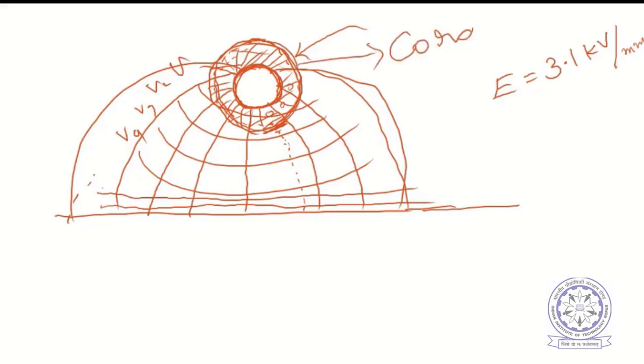So this is one of the problems with overhead conductors. It is actually unwanted. It will not only cause losses to the system, but also interfere in communication networks, radio and TV signals, etc. So this is an unwanted phenomenon. To prevent this, of course, one option is to increase the radius of the conductor, but that will increase the cost hugely.